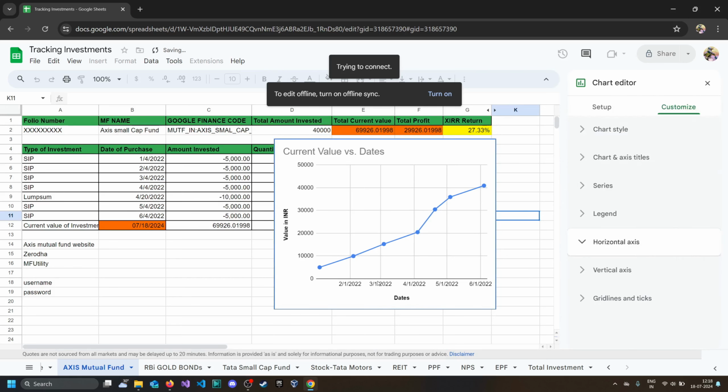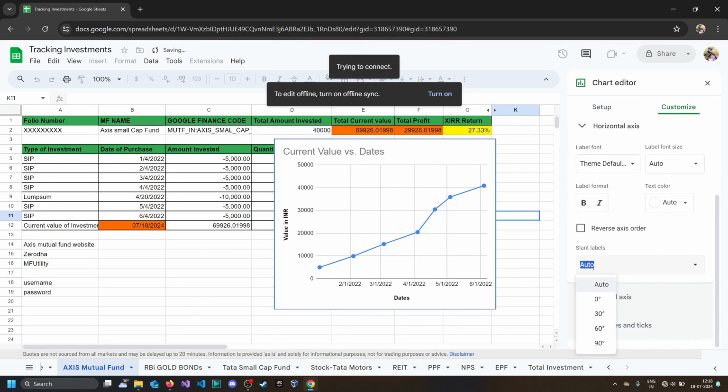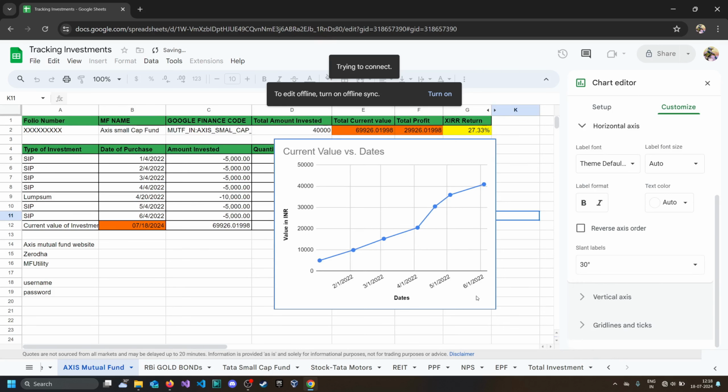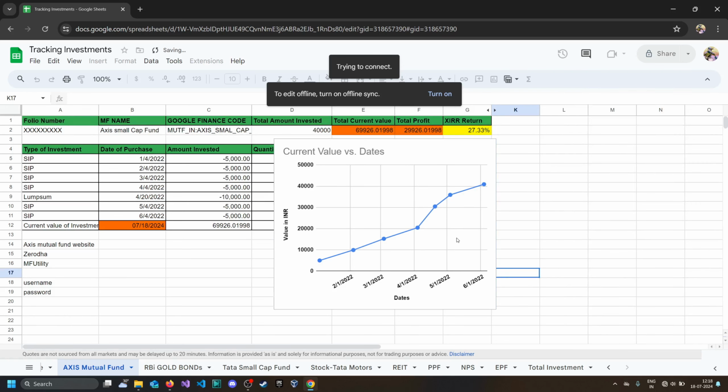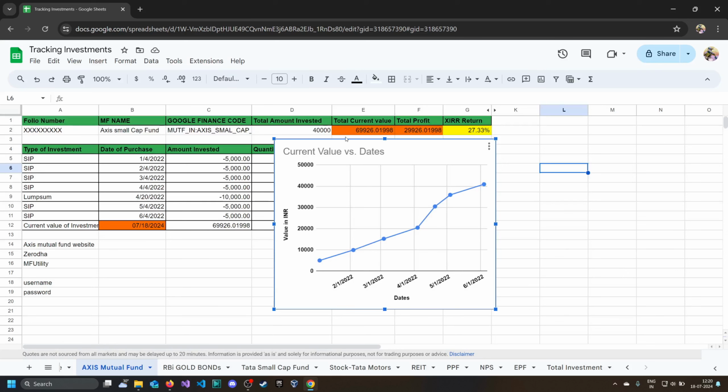And also for the horizontal axis we can slant it a little, so we can use 30° and the data will be like this. We can make it bold, we can also make these bold. So now we have this beautiful graph here.